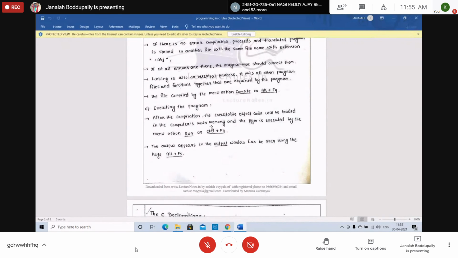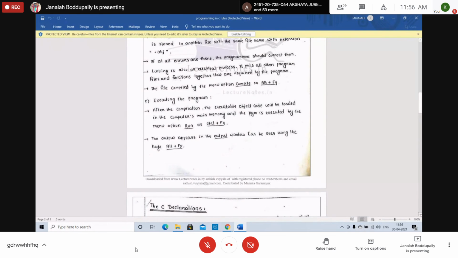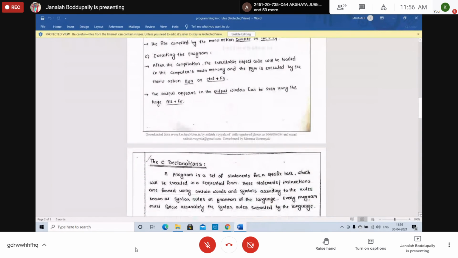But we are not using this old system of operating systems. We use it directly. We are running it on online GDB. How to compile, how to add, how to link.